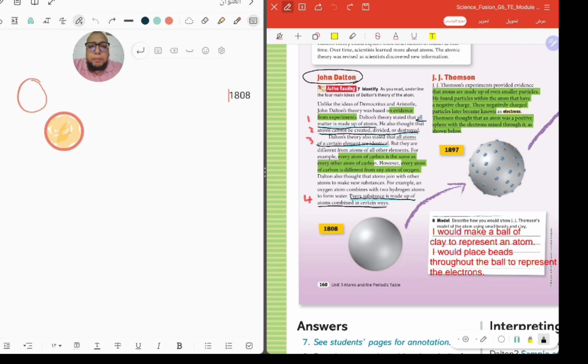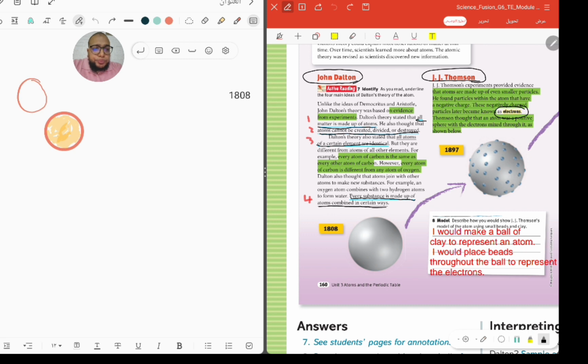In 1808, that is the year of John Dalton. In 1897, we have another scientist, we call him John Thomson. Thomson's experiment provided the evidence that there are small particles inside the atom, and these particles have a negative charge. He gave the name to these particles. He called them electrons.